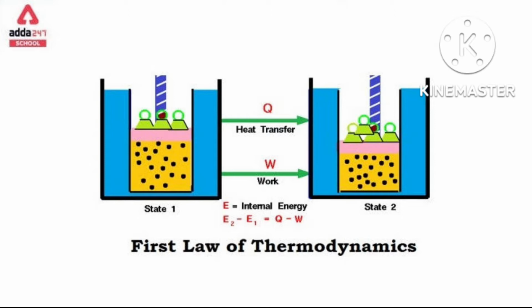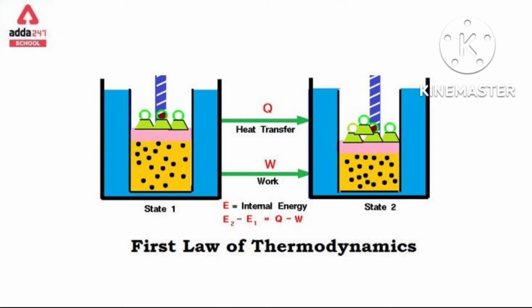Mechanical work means pressure-volume work, that type of work where volume is going to change. When you change the pressure, volume will change. Pressure-volume work is called mechanical work.